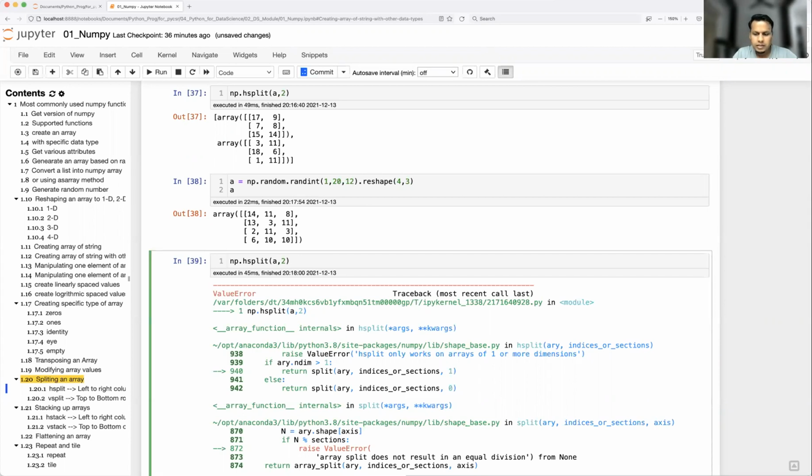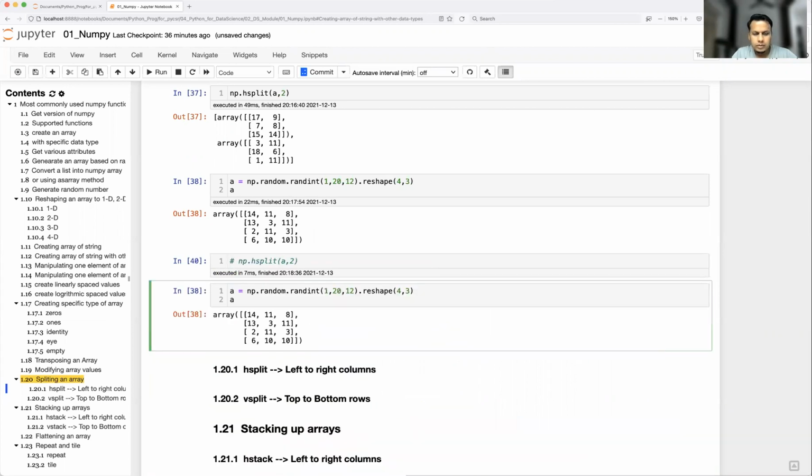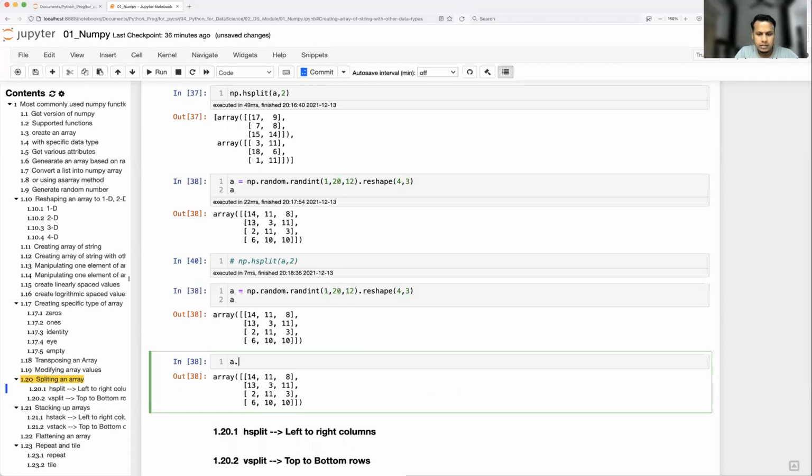I'm going to comment it. So in this case, I'm going to take, because for vertical split, the same number of rows should be there. So you see here, the total number of rows is 4, which you can easily divide, right? So I'm going to put a dot vertical split, np.vsplit(a, 2) parts, right?